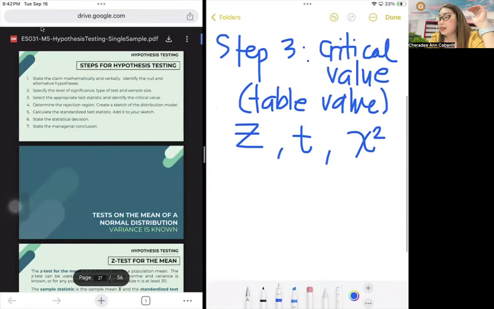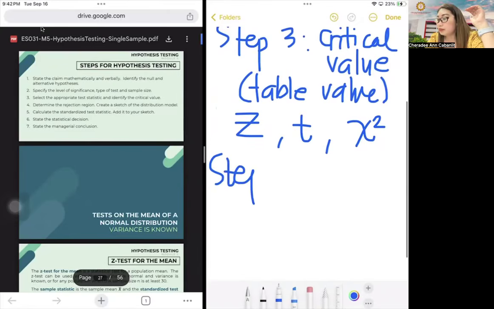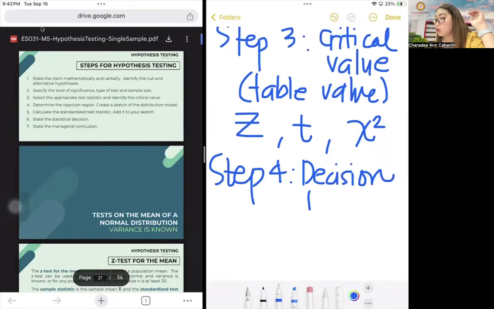All right? Then step 4 is for your rejection region. You don't need to sketch this one. You can actually put this as your decision rule. Are we going to reject or do not reject? Now, there's a connotation regarding why "not accept" is not the phrase used.